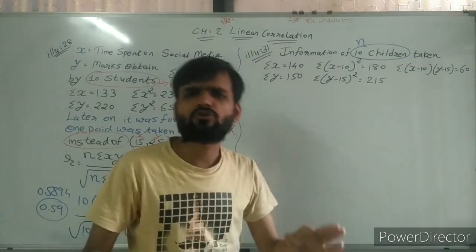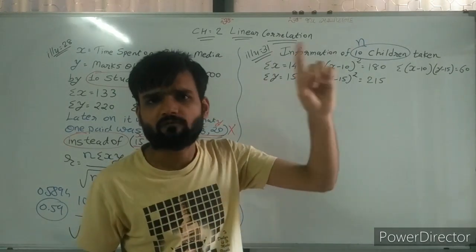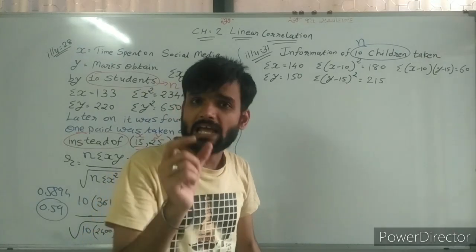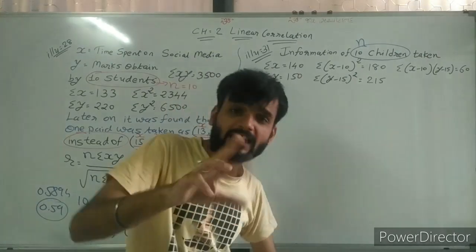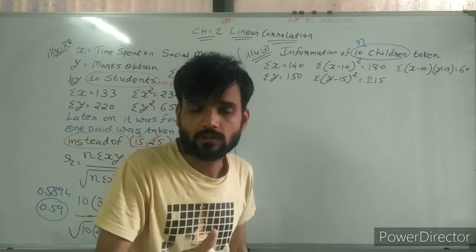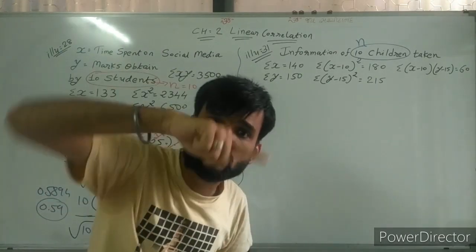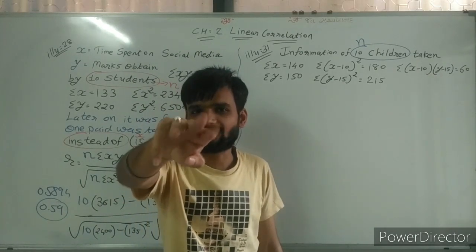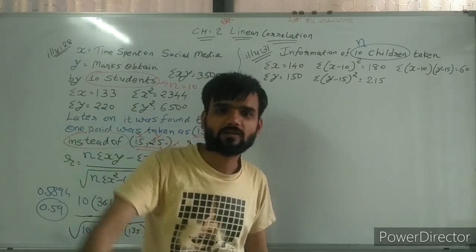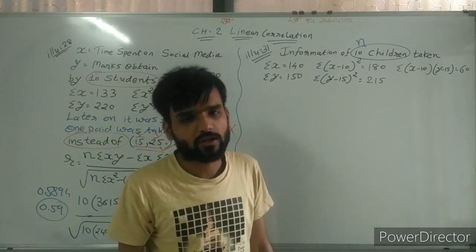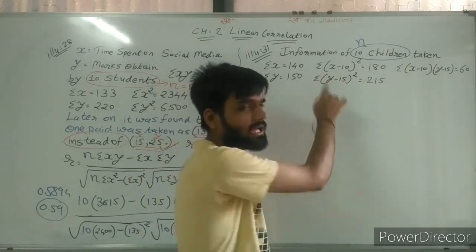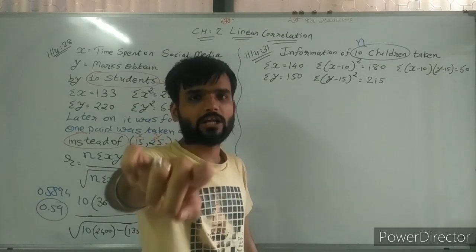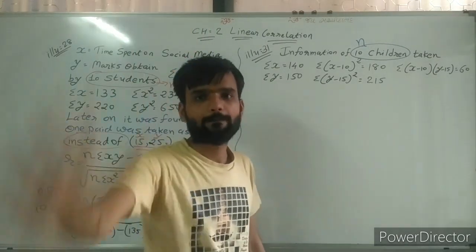We cannot find it by that first formula, because whenever x bar and y bar or any one of them is not given, it is called assumed mean, and assumed mean means, sir, the third formula, uv. So first of all decide, is it x bar y bar? If both are x bar y bar, then you can use that formula.